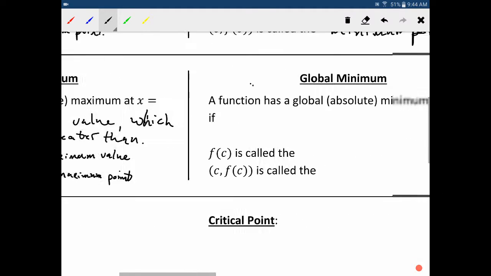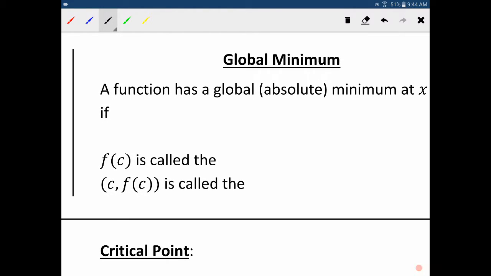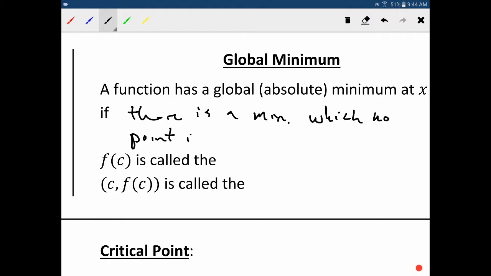Similarly, we have the same rules for minimum. There is a minimum value which no point is less than this time.